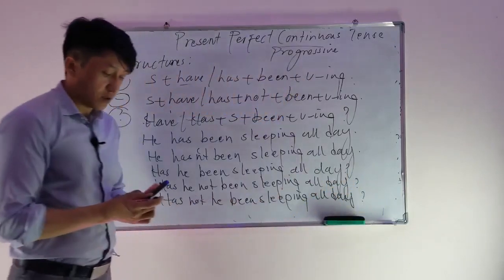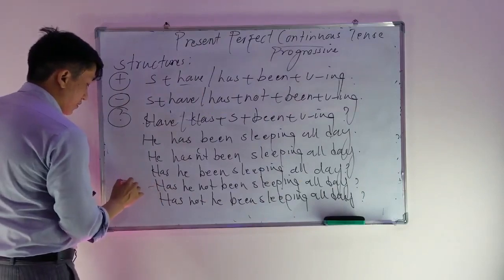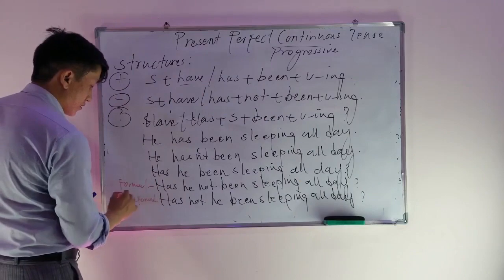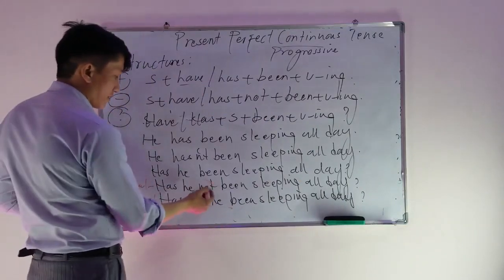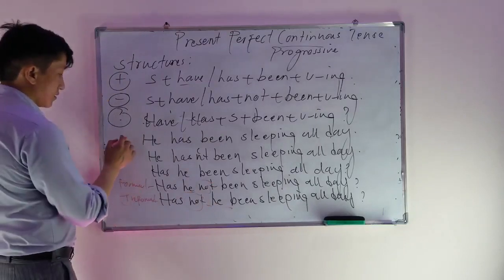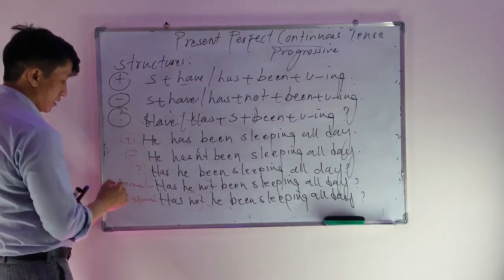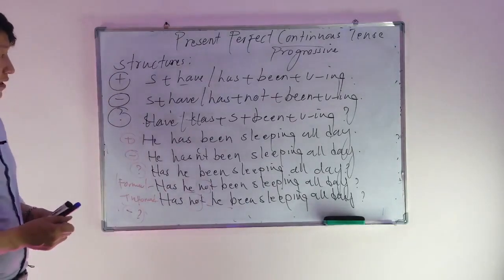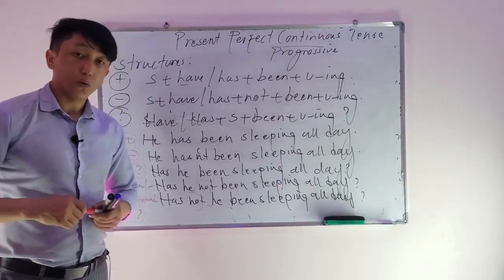Now, what's the difference between the last two? This is formal one and this is informal one. So if not comes before subject is informal, if not comes after the subject is formal. So this is the positive sentence, this is the negative sentence, this is the question, and these two are the negative interrogative.